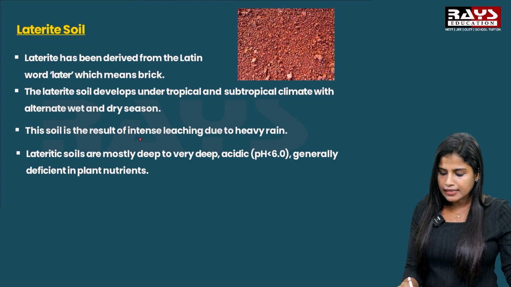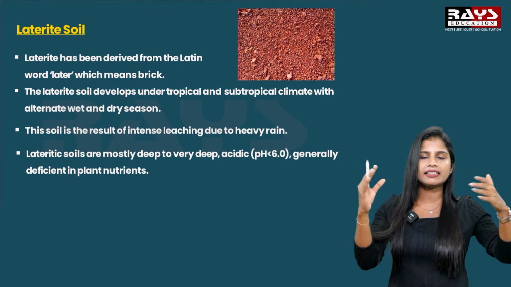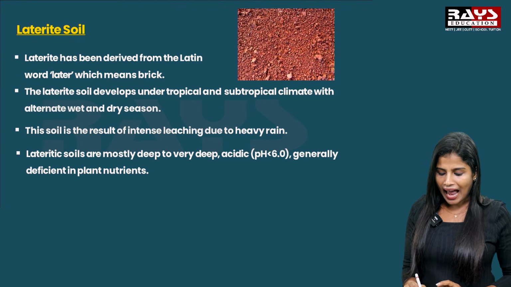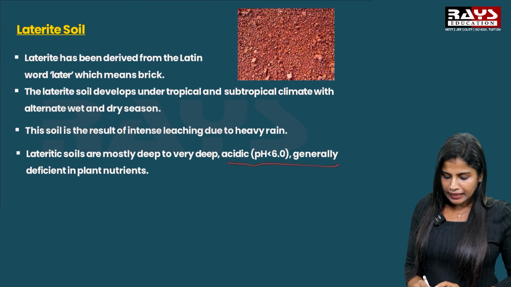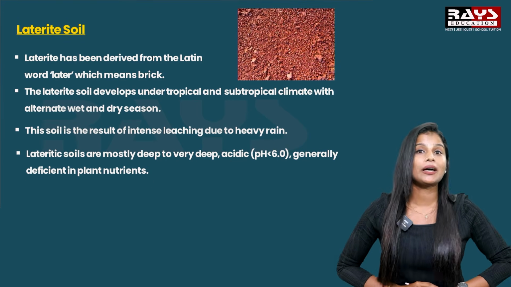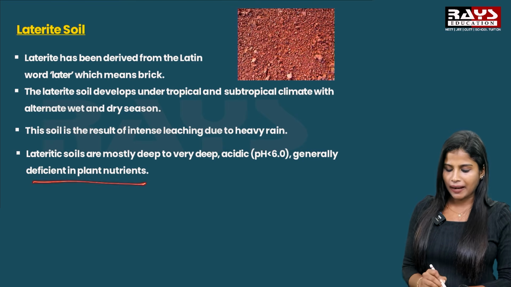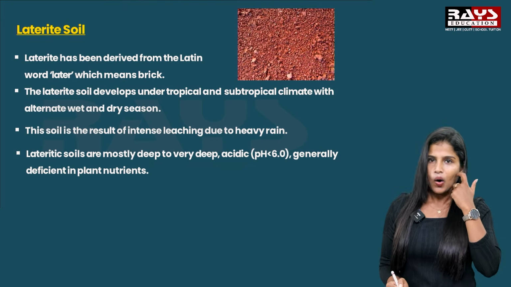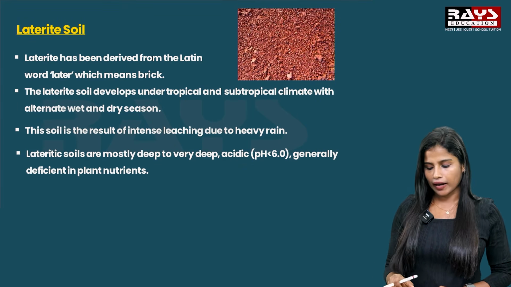The soil is a result of intense leaching due to heavy rain. Accordingly, the leaching happens and the soil is formed due to heavy rain. Lateritic soils are mostly deep to very deep, acidic, and generally deficient in plant nutrients. Compared to other types of soil, this has a deficiency in plant nutrients. That is a peculiarity of this type of laterite soil.